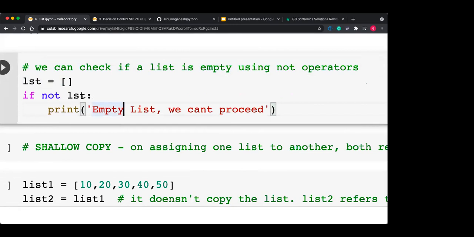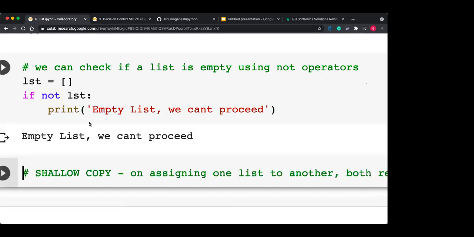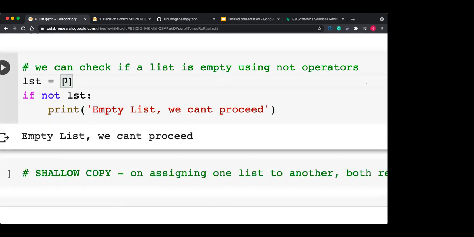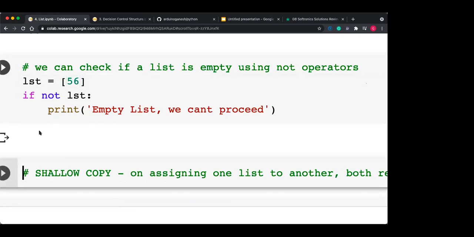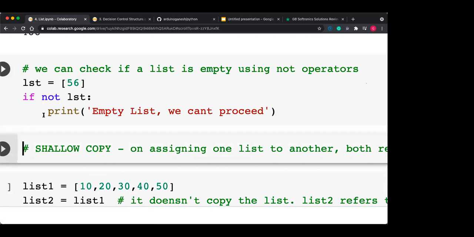If not lst means that if lst is not having any data items, print this statement: empty list, we can't proceed. But suppose your list is having some data item, say 56, then it is not printing anything, because else is not written, so else is not executed.